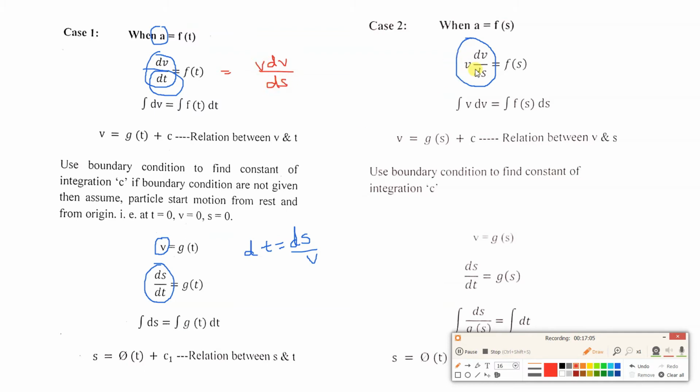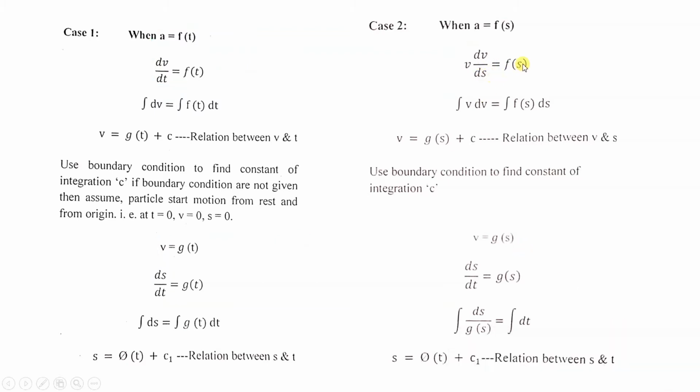So here we can write v dv by ds. Now take this ds on the right hand side, so you will get integral v dv is equal to integral f of s ds. Integrate it, so v is equal to a function of s plus c.